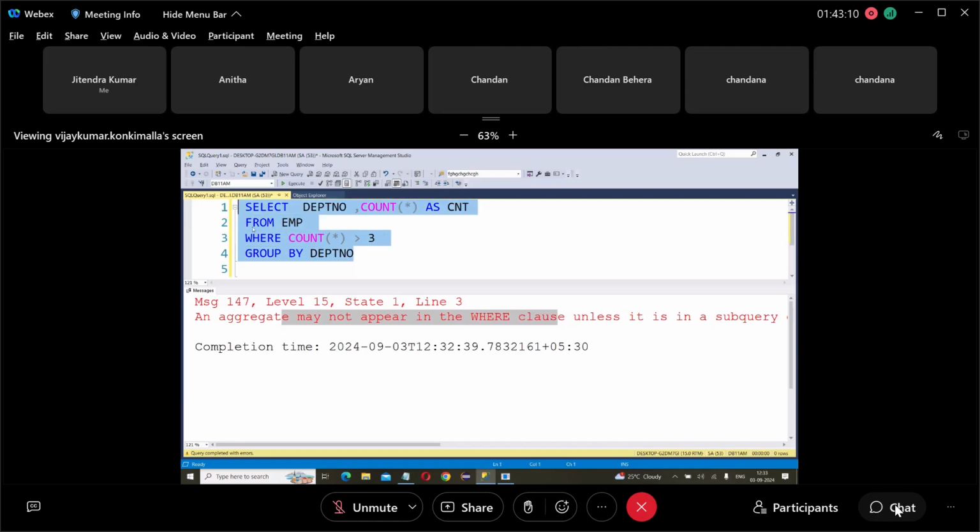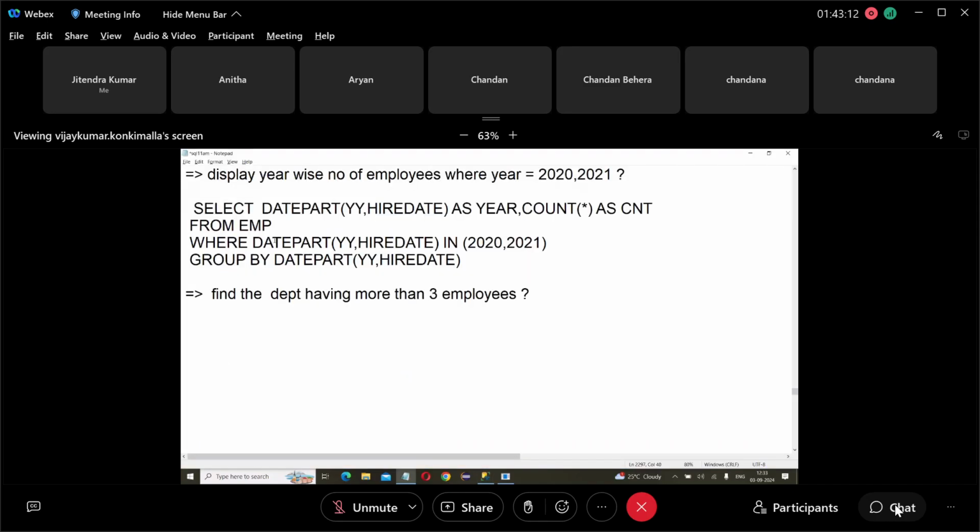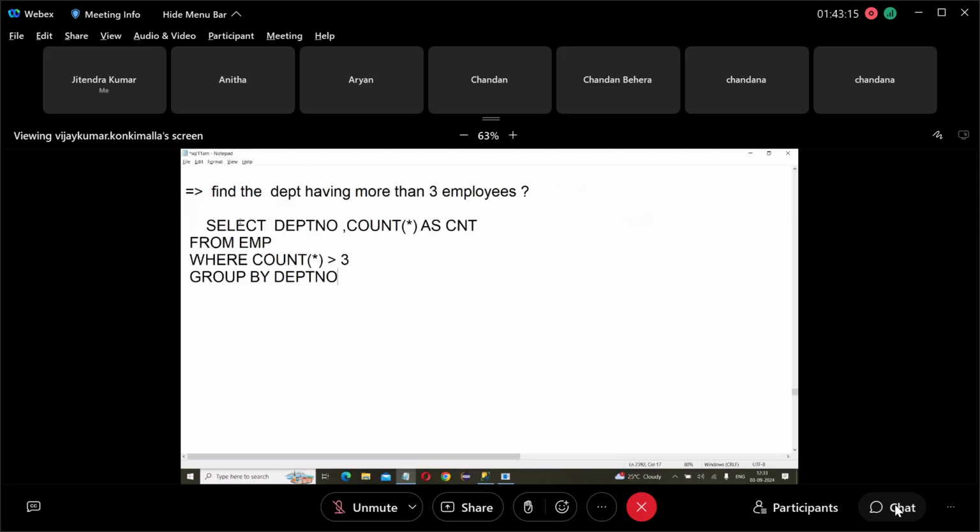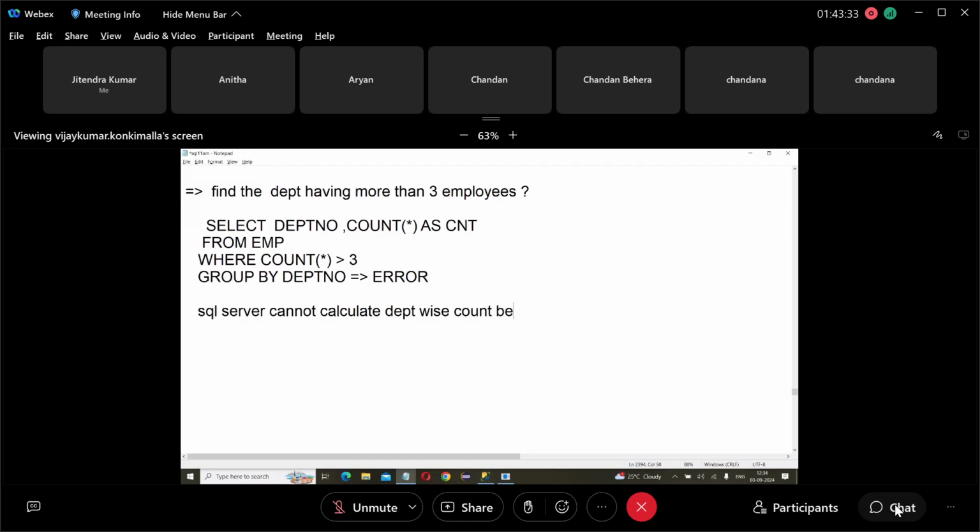Understood? So this query gives what? Error. This query gives error. The reason is that SQL Server cannot calculate the department-wise count before group by, and it can calculate only after group by.